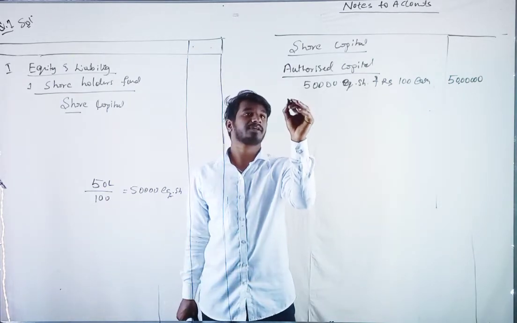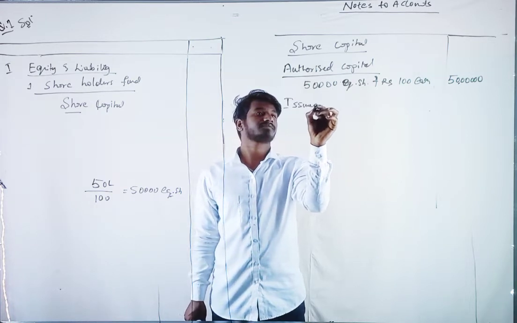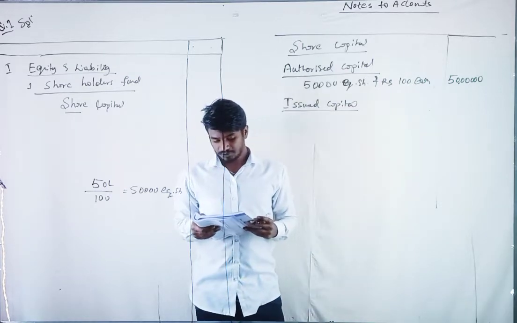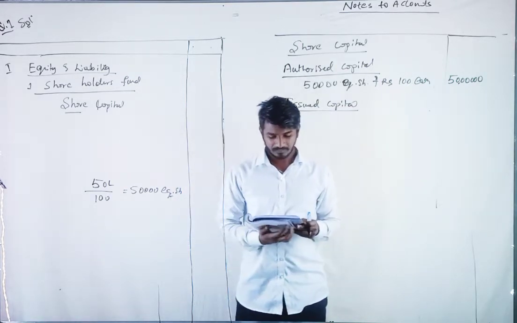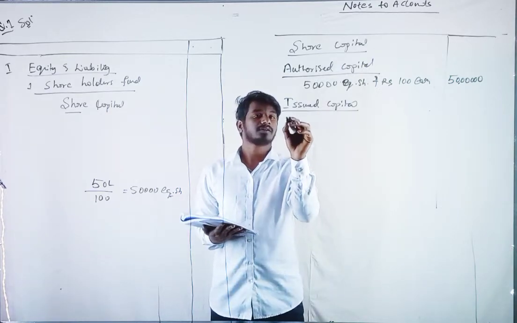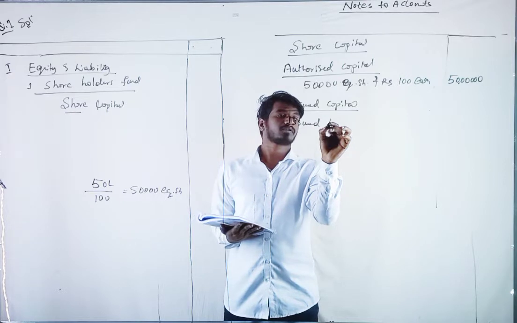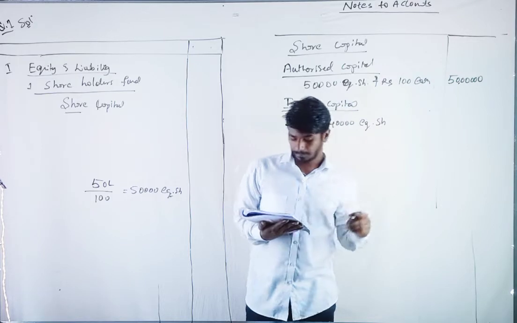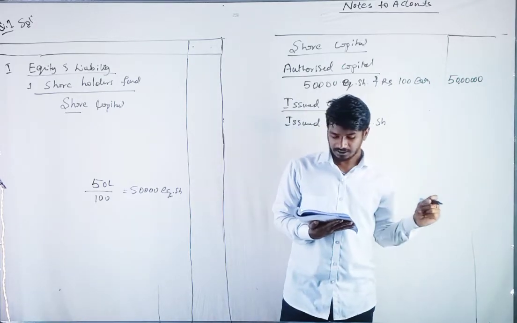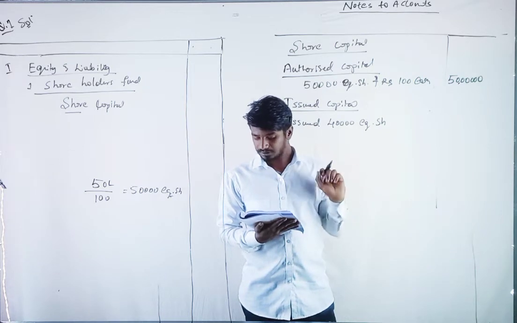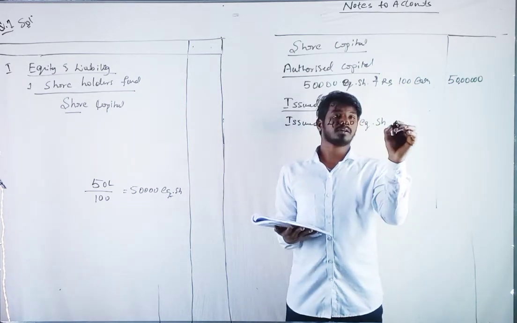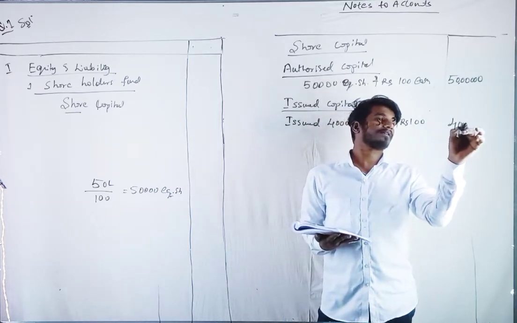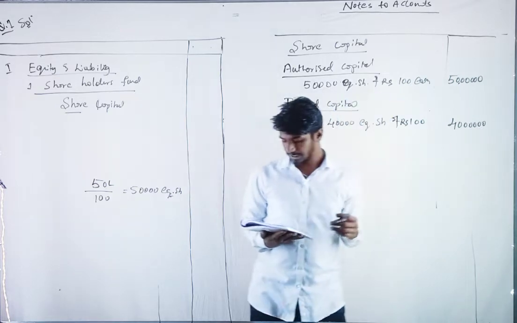Then issued capital. How much? They have issued 40,000 equity shares. The application received is for 36,000 shares of rupees 100 each. Rupees 100 each for 40,000 shares means 40 lakh.